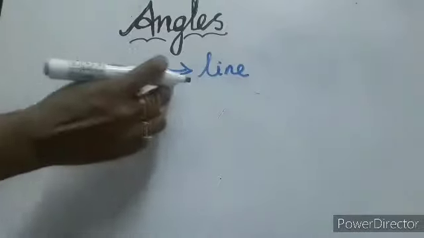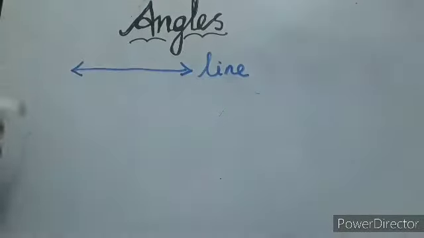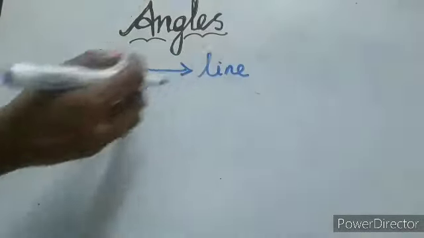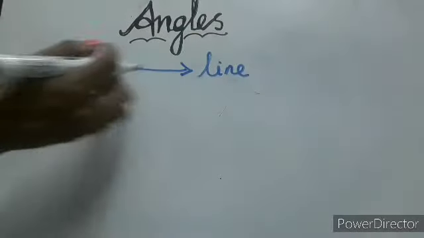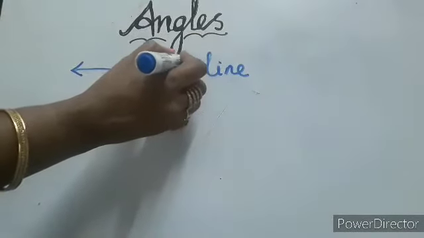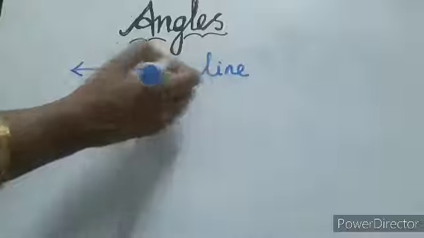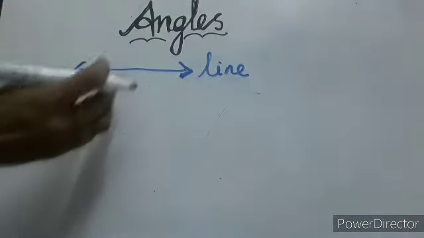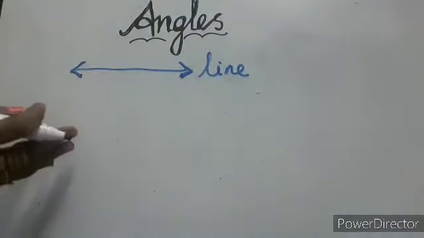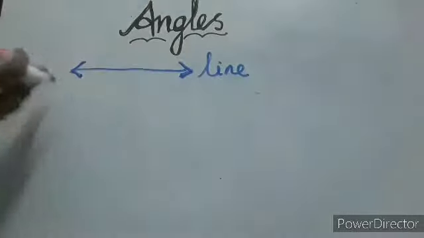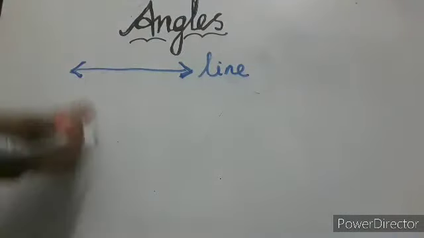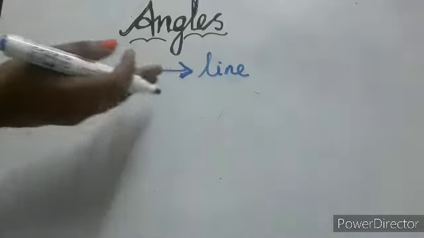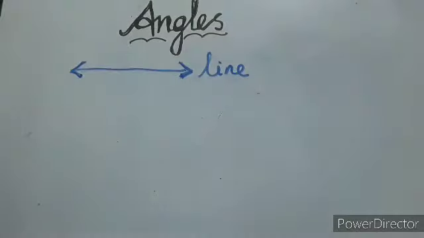It moves both the sides endlessly. This side also, this side also. That's why we are writing this arrow here. Arrow means it's moving, right? So it moves both the sides endlessly. There is no starting and ending point. So that is called line.